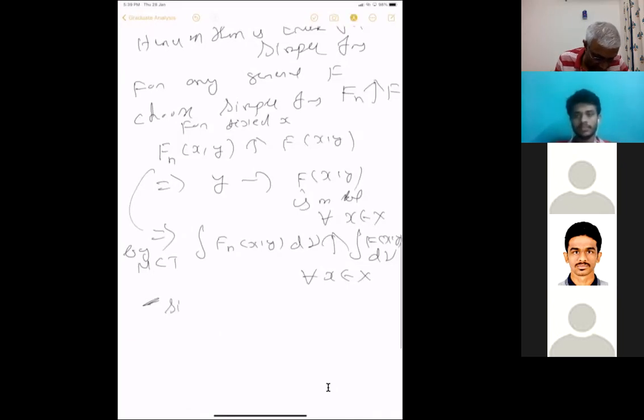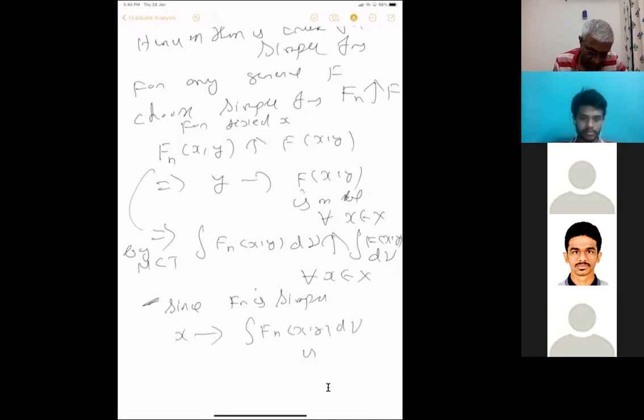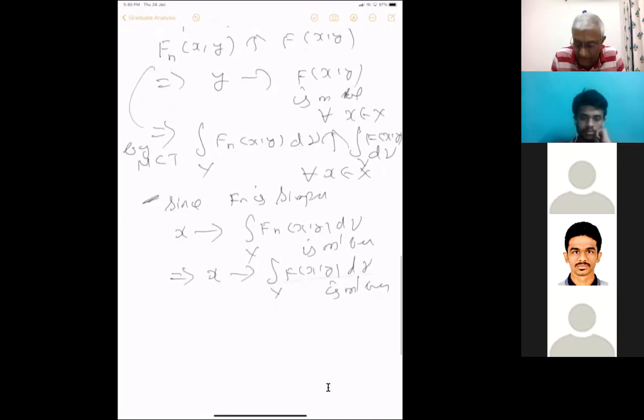since f_n is simple, we have verified for simple function this is true. This function x going to the integral of f_n(x,y) d nu is measurable. Now these functions, this may not be a simple function. This is over y. This may not be simple function, but these are all measurable functions which increase to this function. So this implies x going to the integral of f(x,y) over y is also measurable, because the increasing limit of measurable functions is measurable.